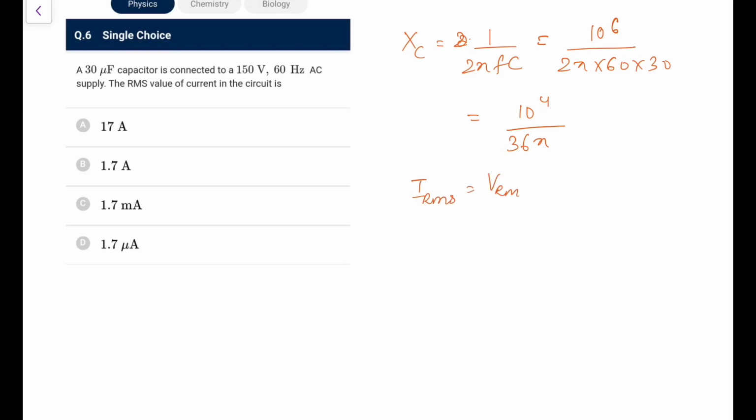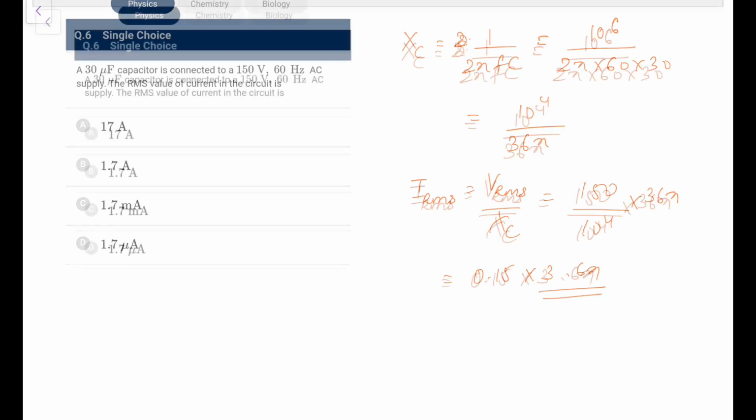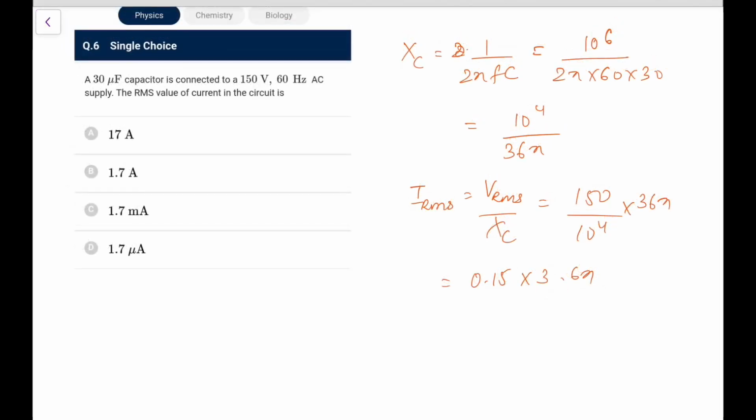IRMS would be VRMS upon XC. So VRMS is 150. XC, if I do 10 to the power 4 into 36 pi. If I nullify the 10 to the power 4, it is 0.5 into 3.6 pi. Now calculate what you will get. 3.6 pi is approximately 10 point something into 1.15, so it is 1.6 or something. So as per the option, it can only be 1.7 closest, I can say.